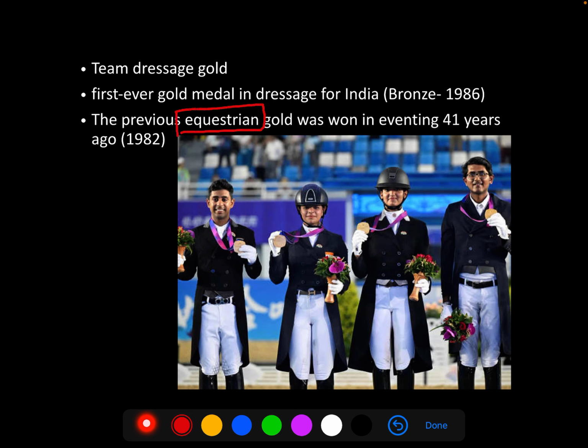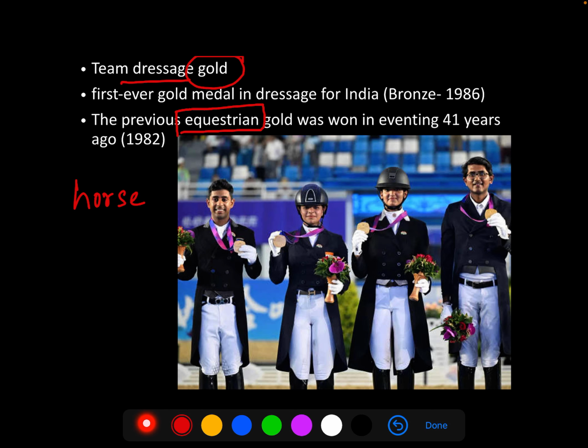This is an equestrian event. What do you mean by equestrian? It means something related to horse. Indian team won the dressage gold. See, like in athletics, we have 100-meter, 400 meters, 400-meter relay, and all that.